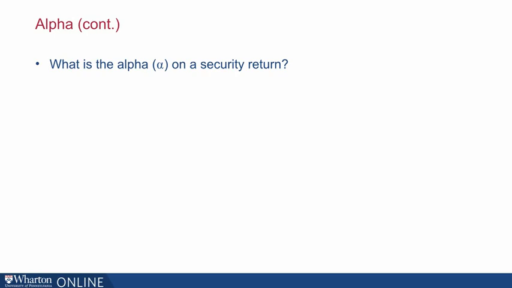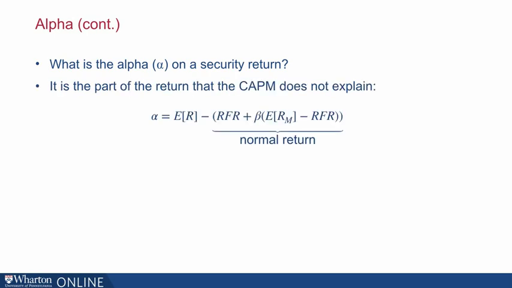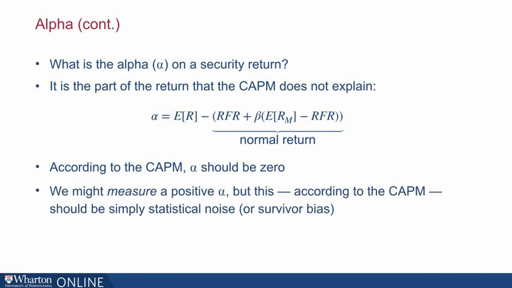So now let's talk about the alpha. The alpha is the part of the return that the capital asset pricing model does not explain. That's why we call it the abnormal return. So we take the expected return, and we subtract the part of the return that we would expect from the capital asset pricing model. That's the normal return. Now, according to the capital asset pricing model, namely, if the theory is true, all alphas should be 0. So in any one sample, we might measure a positive alpha, but that should simply be statistical noise or survivor bias.